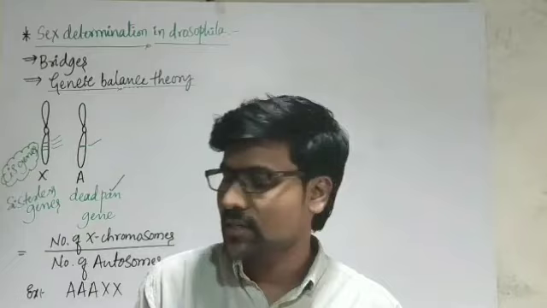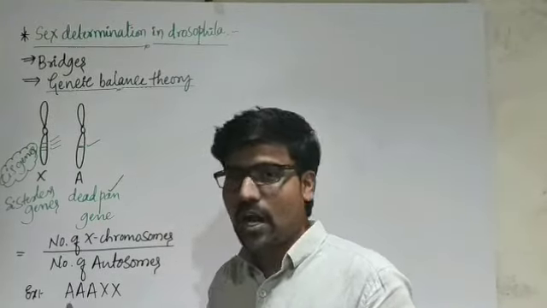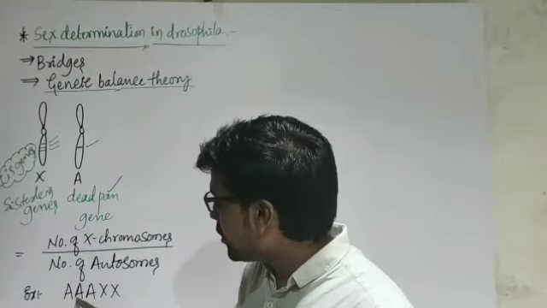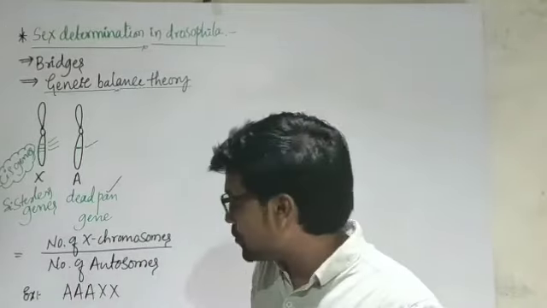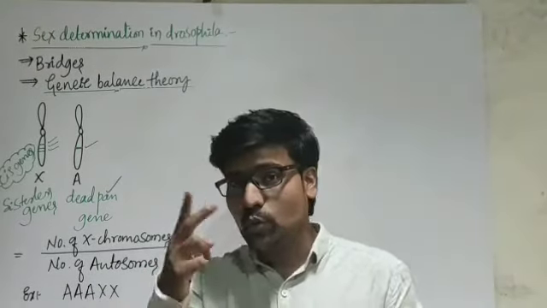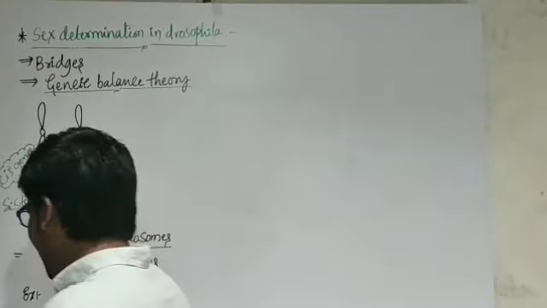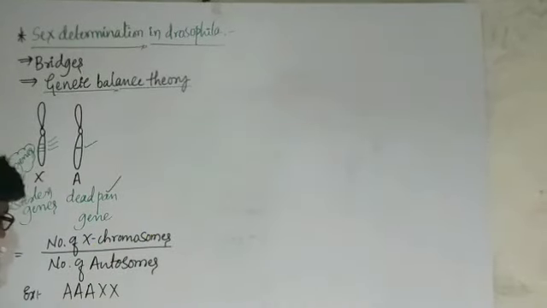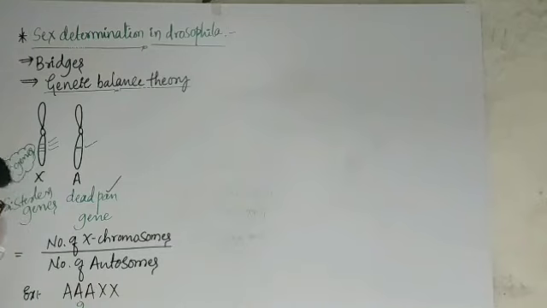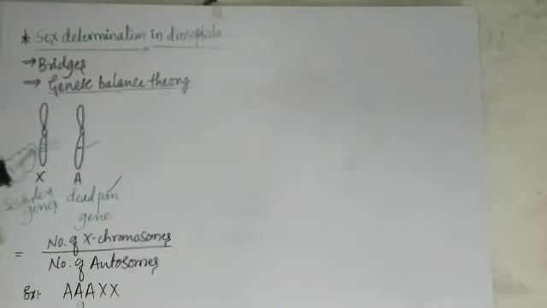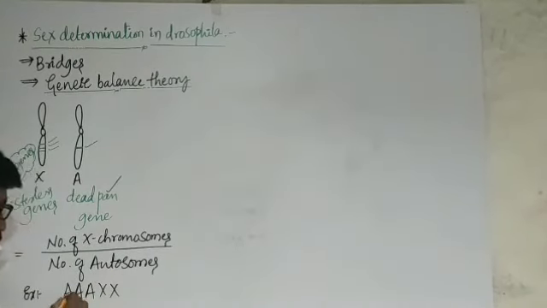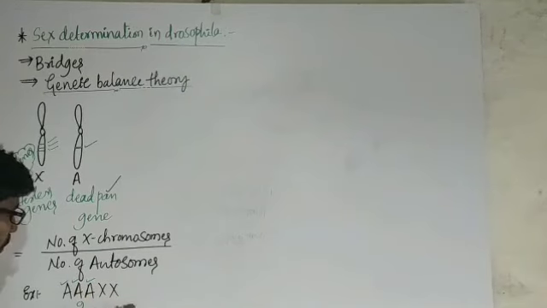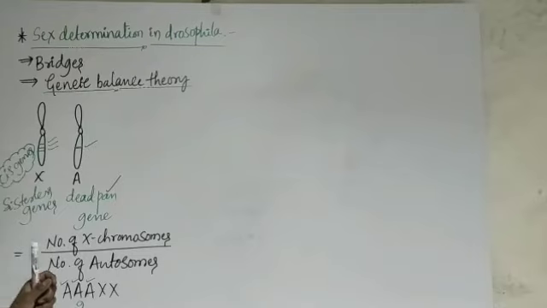What does AAA stand for? Sets of autosomes, 1, 2, 3. Three sets of autosomes. And how many X chromosomes? Two X chromosomes. According to this formula, the number of X chromosomes is 2 and the number of sets of autosomes is 3. So 2 by 3. What is 2 by 3?